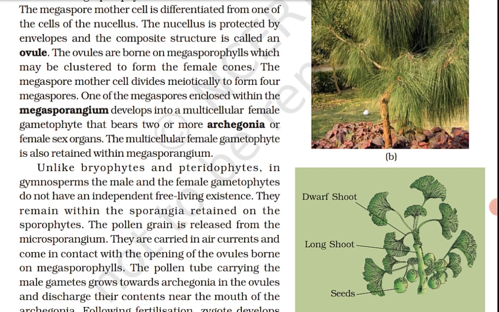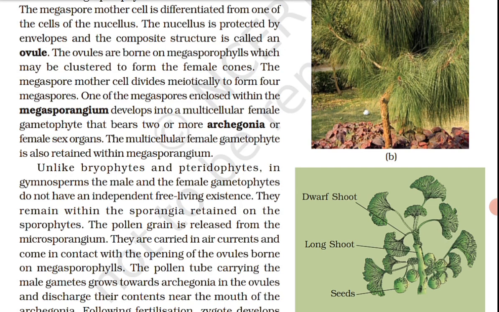One of the megaspores enclosed within the megasporangium develops into a multicellular female gametophyte that bears 2 or more archegonia or female sex organs. The multicellular female gametophyte is also retained within the megasporangium. Unlike bryophytes and pteridophytes, in gymnosperms the male and the female gametophyte do not have an independent free-living existence. They remain within the sporangia retained on the sporophytes.